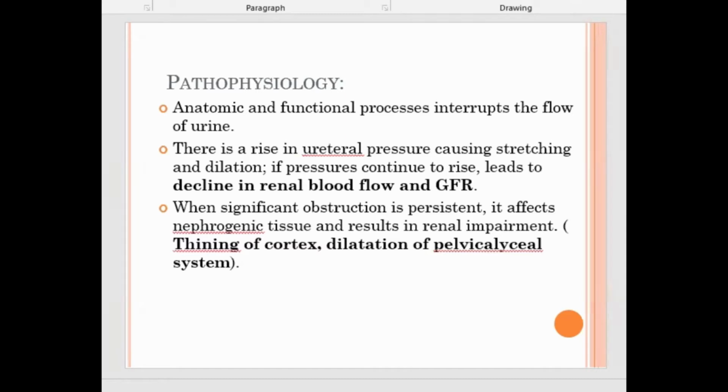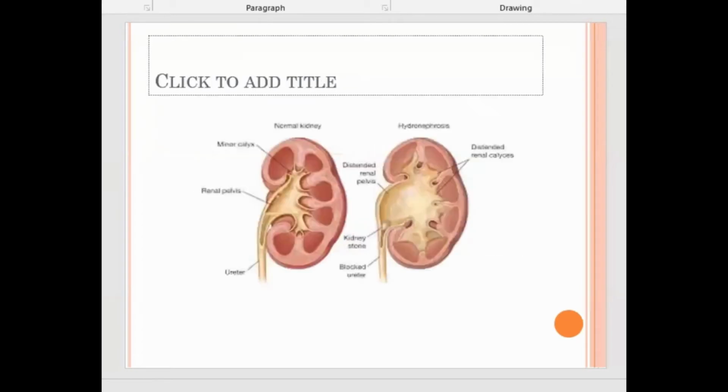If the obstruction is significant and persistent, then it goes on affecting the tissue above, like the nephrogenic tissue, and there will be renal impairment like thinning of the cortex and dilatation of the pelvic calyceal system. First, it starts with dilatation of the pelvis only. If it persists and is severe, then it will involve the pelvic calyceal system, the calyces. Then it goes further above and it causes thinning. The outermost part of the kidney is the cortex. This pinkish stone, you see just below the capsule, this pinkish stone is the cortex. So it also gets thinned out.